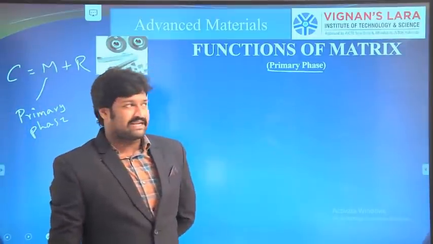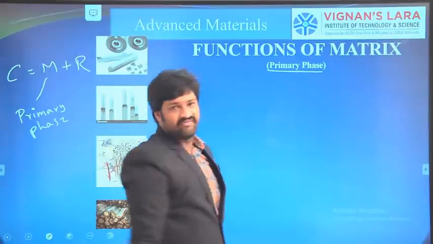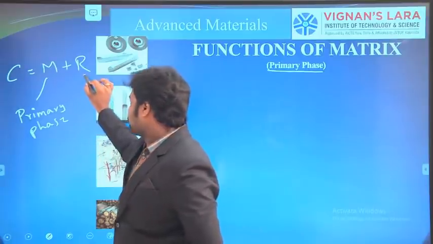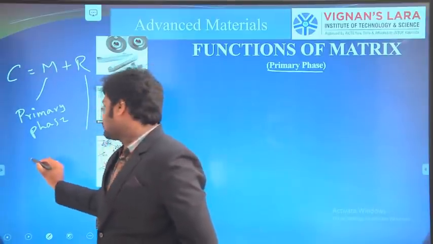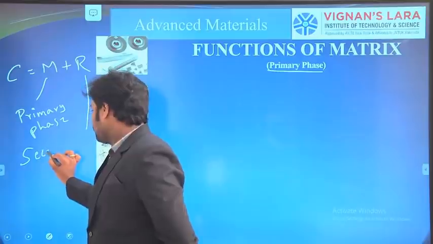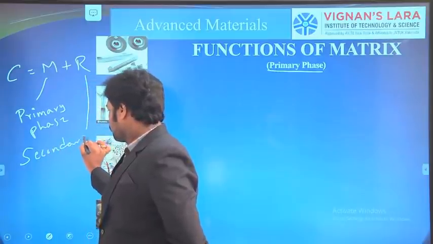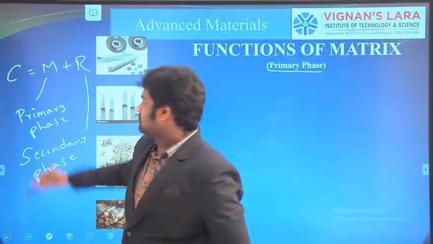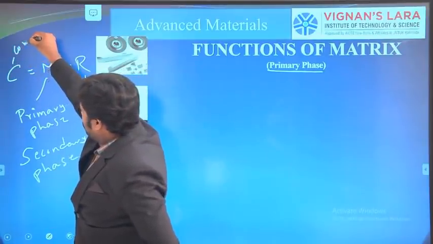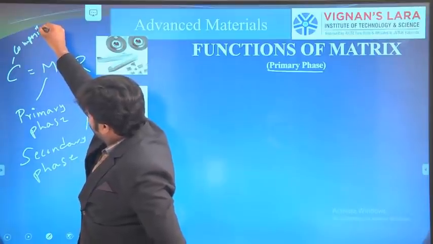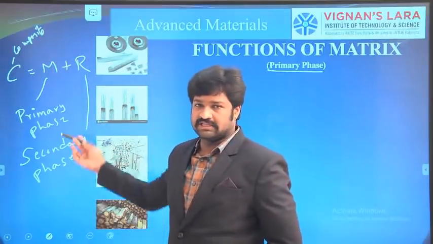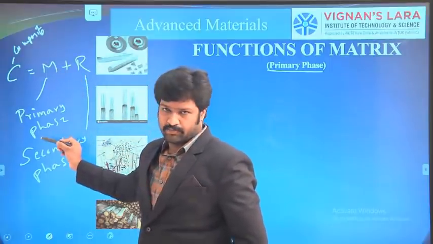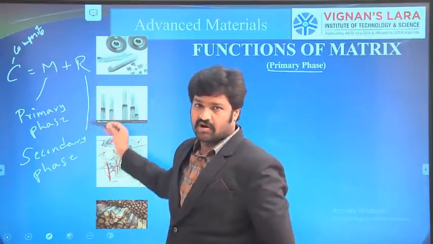Similarly, we have one more material, the reinforcement, which is also called the secondary phase. So a composite is a combination of a matrix and a reinforcement. Matrix is also called primary phase. Reinforcement is also called secondary phase.